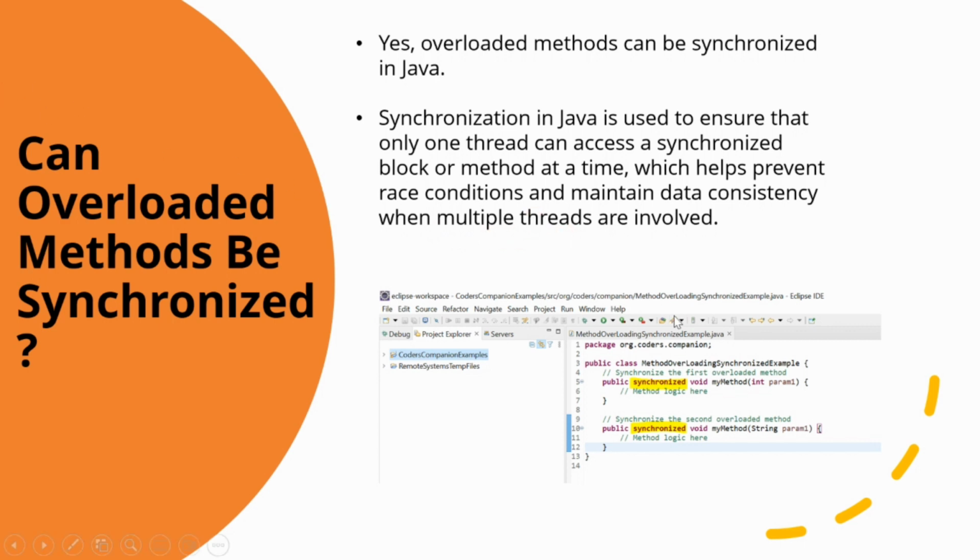So here you can very well see that I have created an example where both my methods, myMethod(int param1) and myMethod(String param1), are synchronized, which means that only one thread can execute either of these methods at a time. The other overloaded methods without the synchronized keyword are not synchronized and can be executed concurrently by multiple threads. Since I have made these methods synchronized, they can be called only one at a time. So yes, we can overload methods as synchronized in Java.